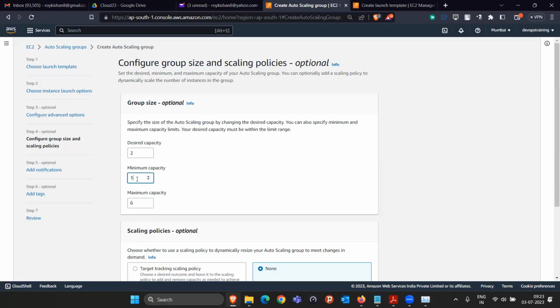Minimum: if there is no load coming, or in the midnight only 100, 200 people are visiting, then don't shut down the entire system. At least make sure that one EC2 instance is running. If you make it 0, what will happen is, in the midnight, if some people visit, they will not be able to see your website because your instance count is 0. So at least one instance should run. It is totally on you: what is your desired capacity, and what is the minimum capacity you want to keep?